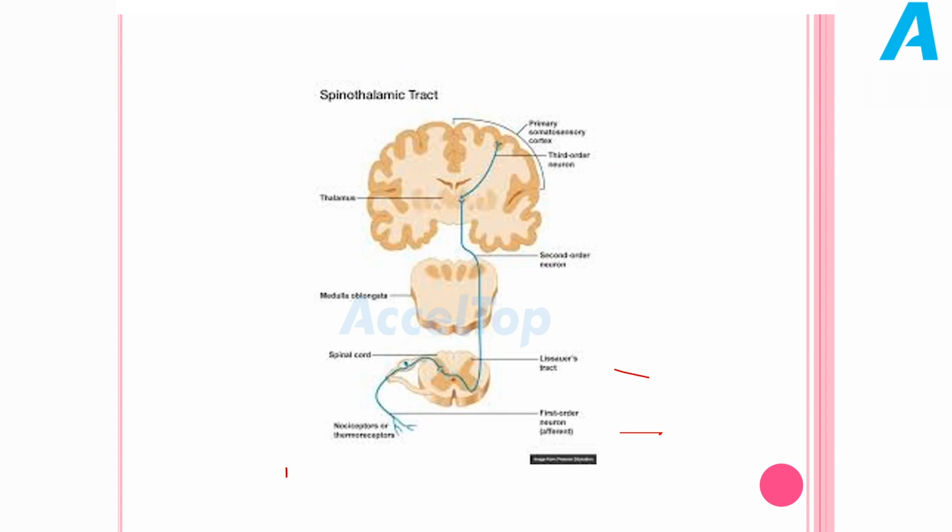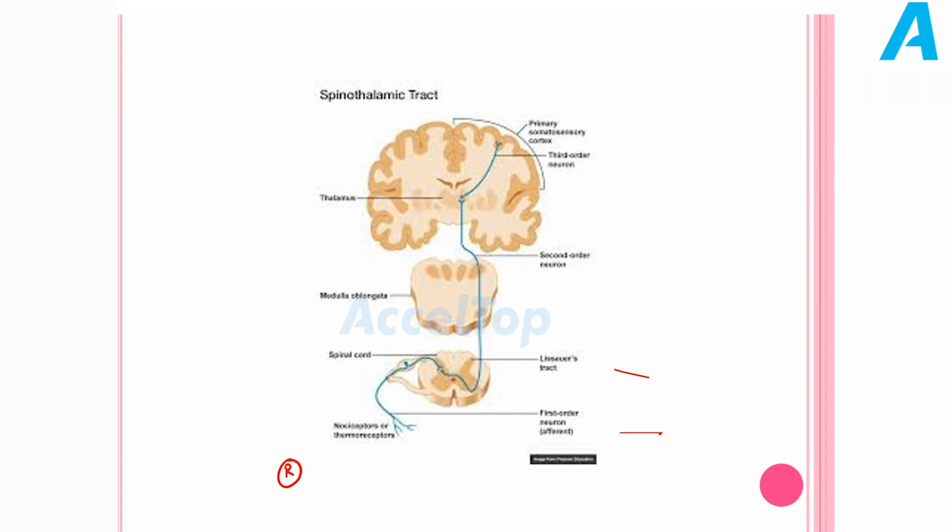So this is the main difference between the dorsal column and spinothalamic tract. We have seen in dorsal column, if the dorsal column is affected below the level of medulla, same side is affected. Above the level of medulla, opposite side is affected. Whereas in spinothalamic tract, both below the level of medulla and above the level of medulla, only the sensations from the opposite side are affected. So this is another important difference between dorsal column and spinothalamic tract. So this is an idea.